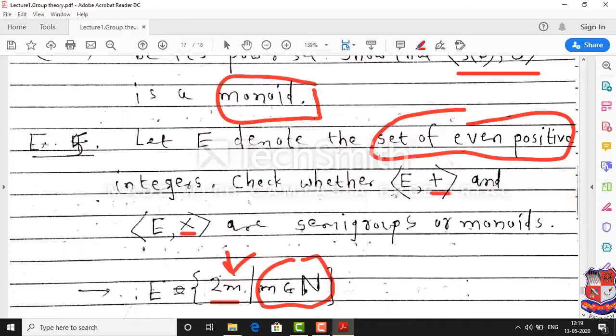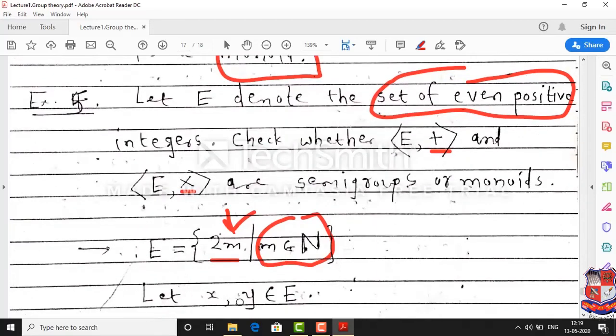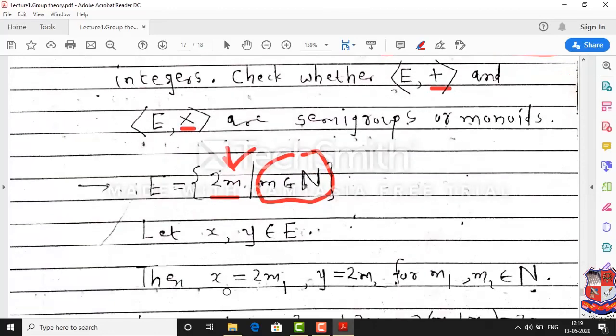So I consider two elements X and Y in capital E. That means X and Y are even positive integers. So we can express X and Y as multiples of 2. Therefore I can write X equal to 2 into some natural number, Y equal to 2 into some natural number, for some m1, m2 belonging to N.